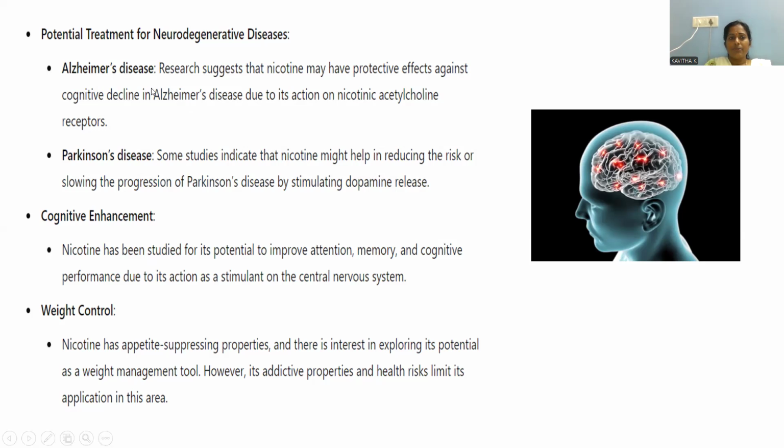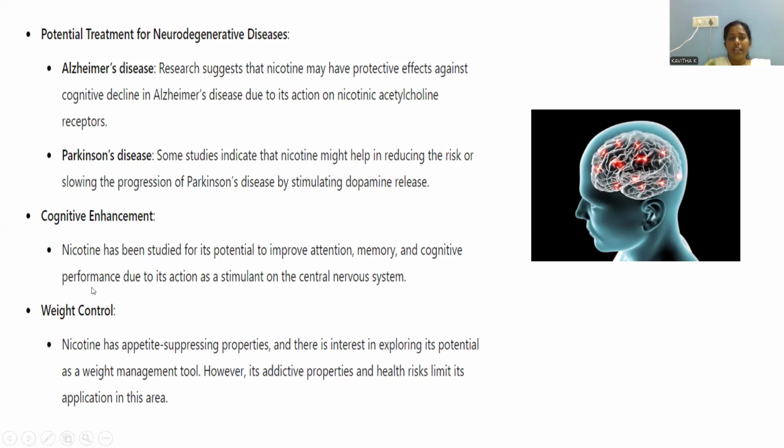Because of that reason, in Alzheimer's, we are not able to remember things in a proper way. That is called Alzheimer's. Research suggests that nicotine may have protective effects against the cognitive decline of Alzheimer's. Optimal consumption reduces Alzheimer's disease and Parkinson's. Nicotine is a kind of neurotransmitter, it can effectively bind to the brain receptor site so that it will secrete dopamine. So it will be the alternate for the natural acetylcholine, and Parkinson's disease will be minimized by the consumption of nicotine in the prescribed dosage form.